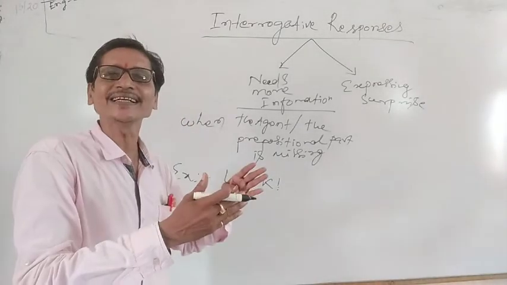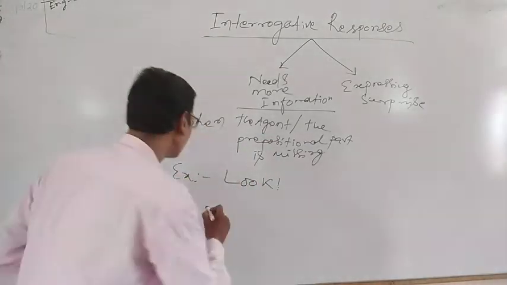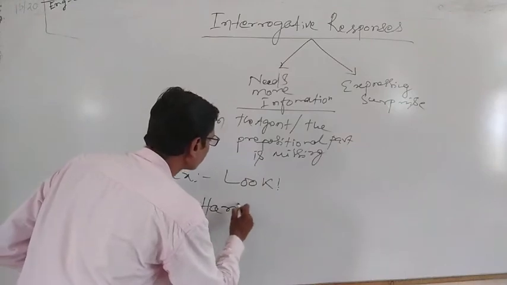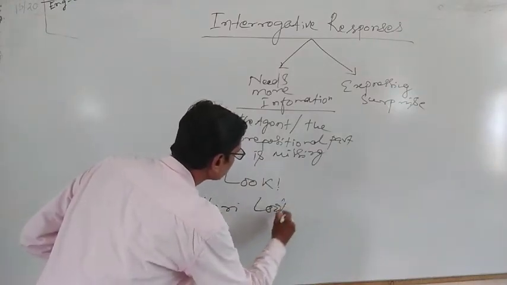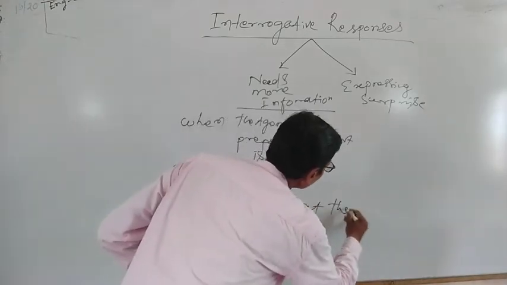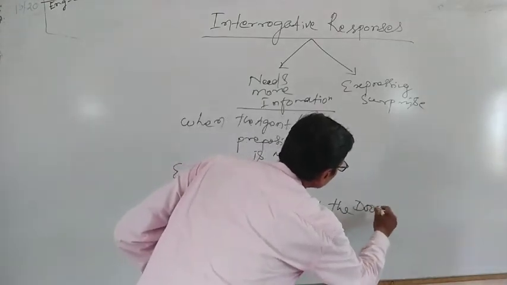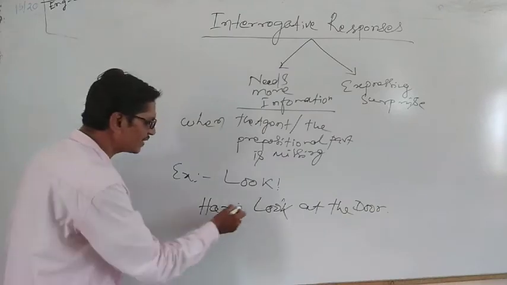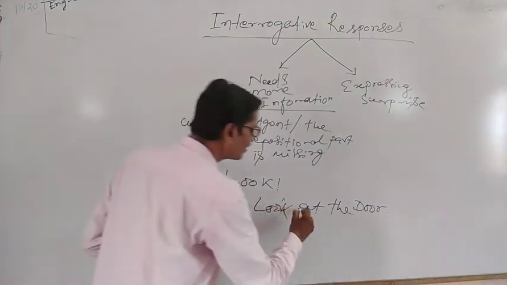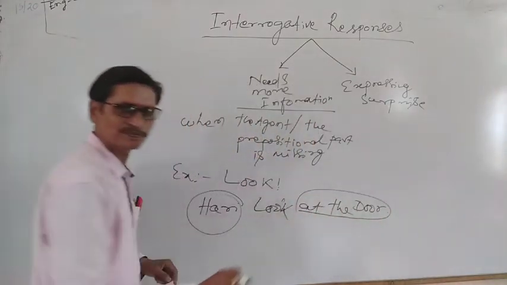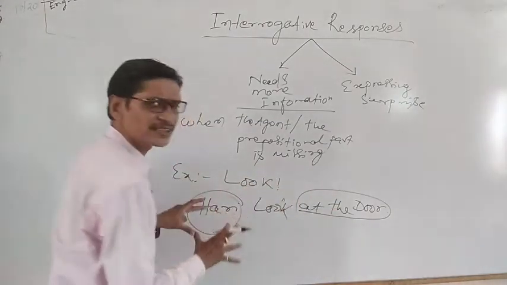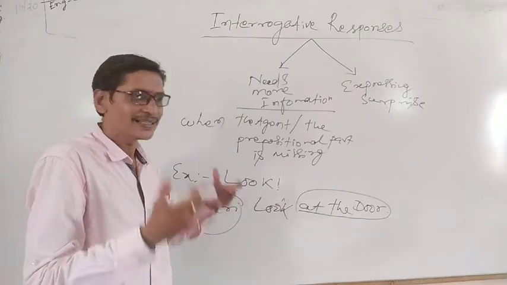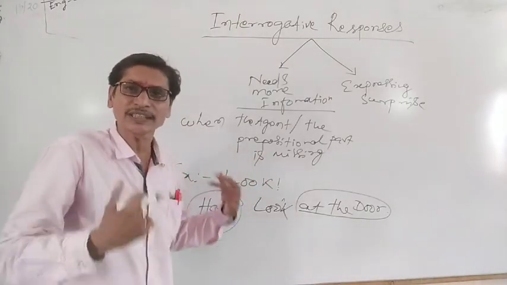Suppose we write it as a statement, then normally, Hari, look at the door. Here, this is the agent and this is the prepositional part. Both are absent over here. So when both are absent, normally the listener will have a question.